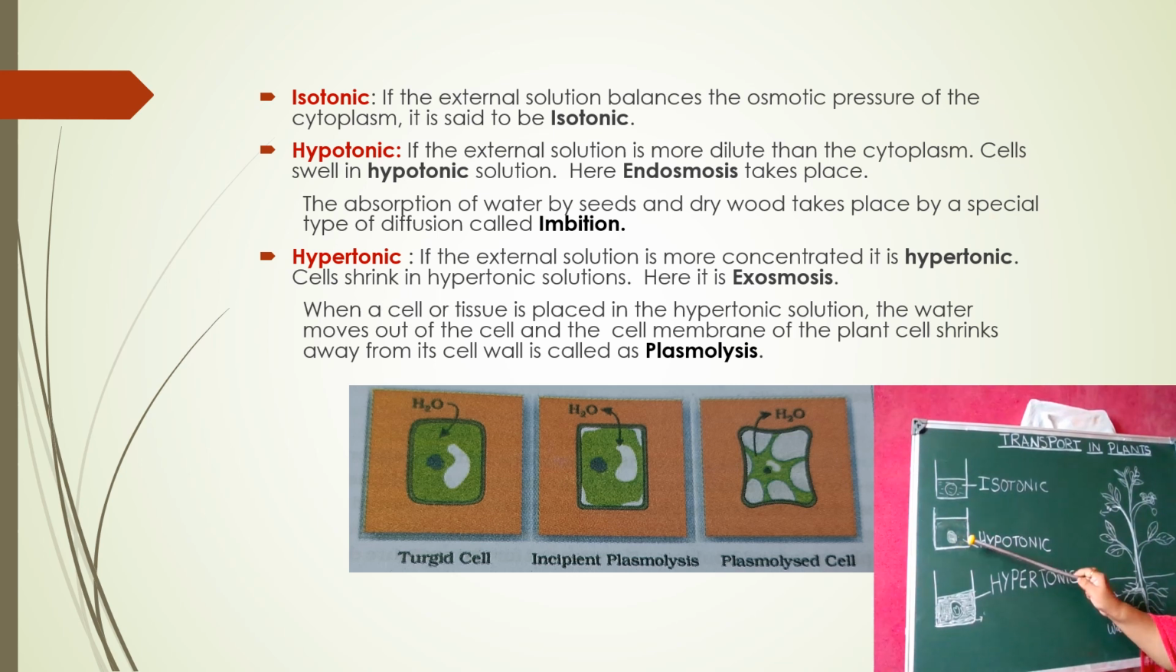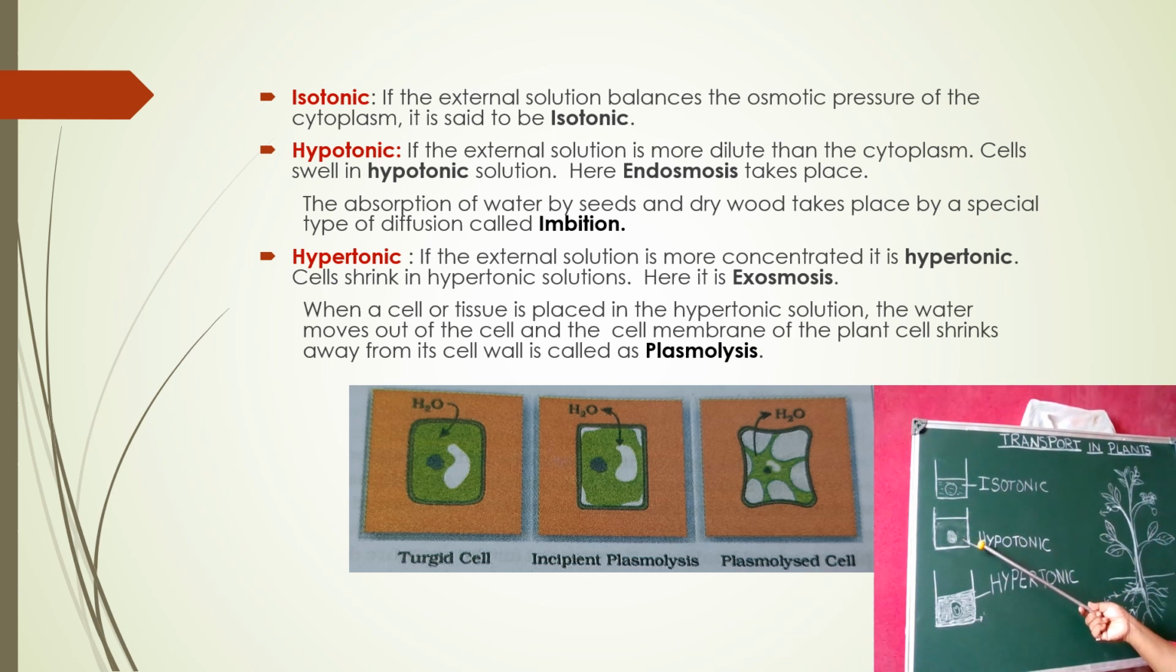That is the reason this type of solution, which has more water molecules or is in a dilute condition, is called hypotonic. And this results in imbibition. Imbibition means the swelling of the cell membrane. A cell or a seed, when placed in water, swells after some time.